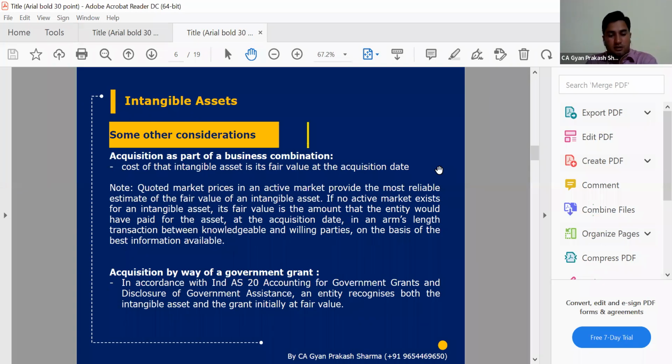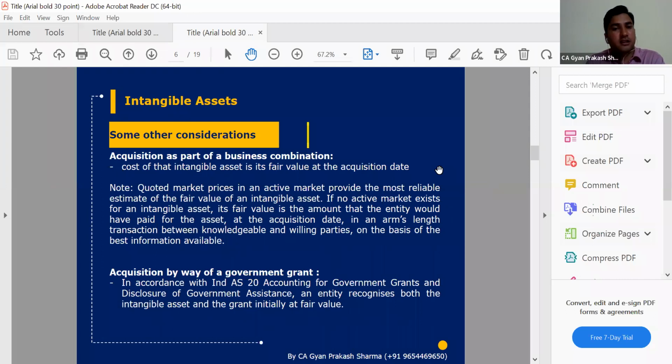And if we talk about what value we need to take here, the best example is a quoted market price. If we say the automobile sector, we are getting some design for a particular motorcycle pattern. If that type of R&D or prototype, or any model design, is sold in the open market, then how much price can the entity or supplier get?